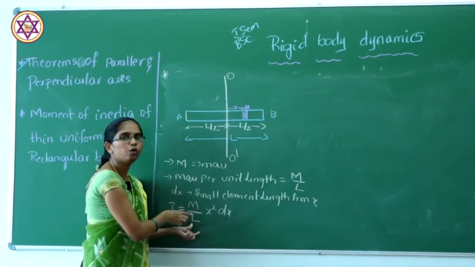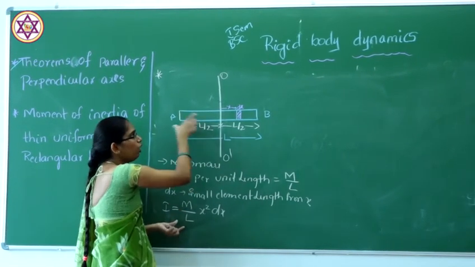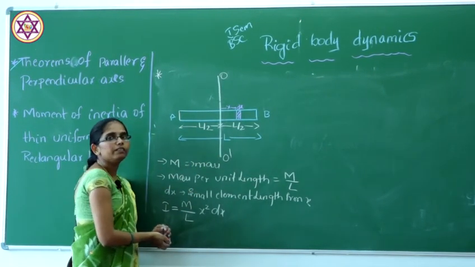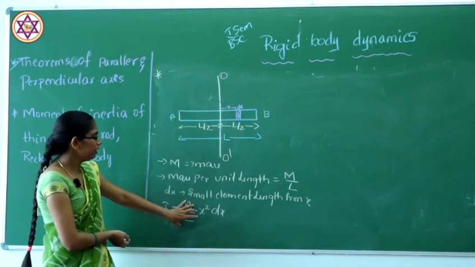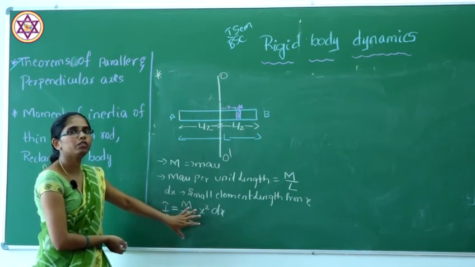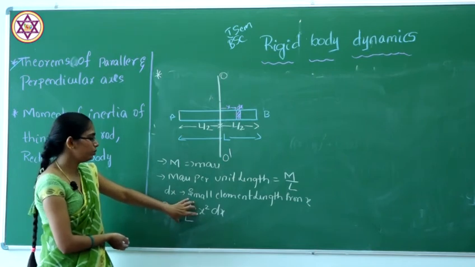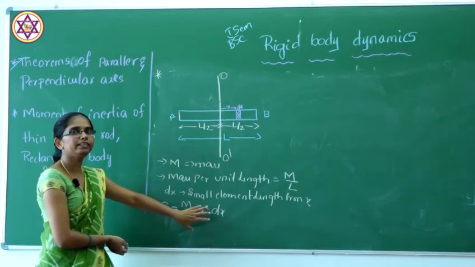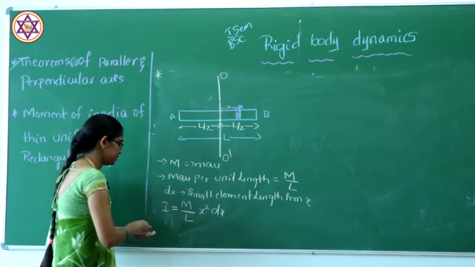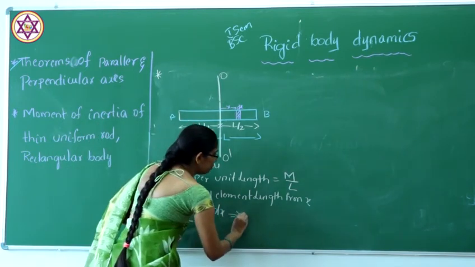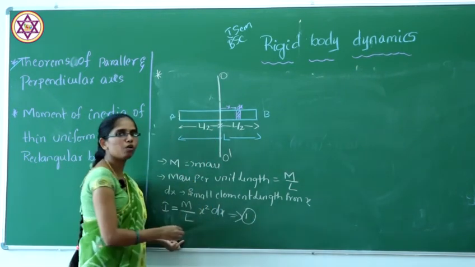So we need the total moment of inertia for the whole body. Generally we know that if you need the total moment of inertia of a whole body, we have to integrate this equation. Okay, this is equation 1. This is the moment of inertia of a small element.